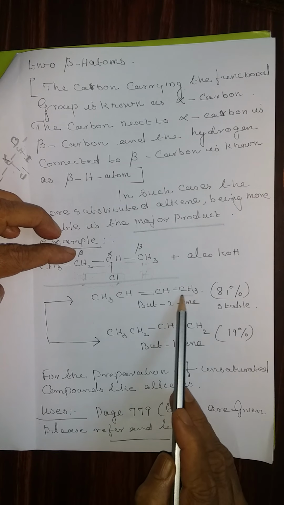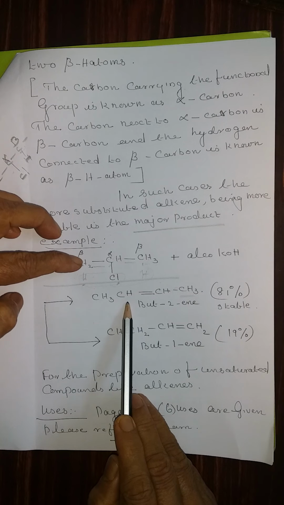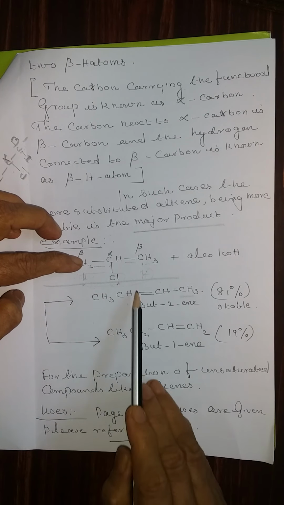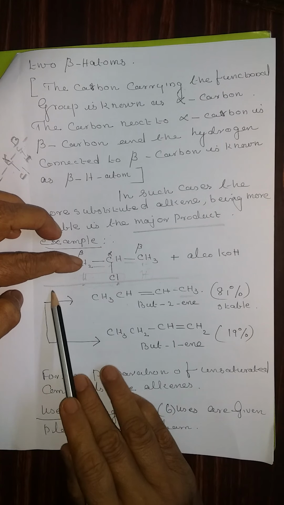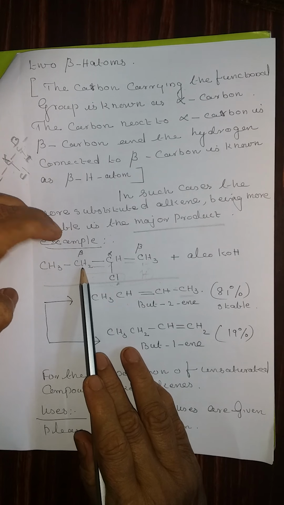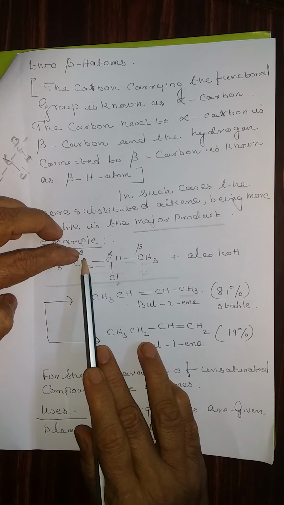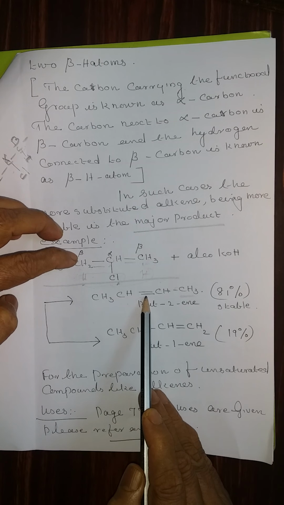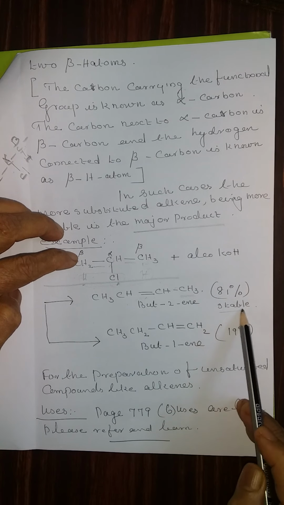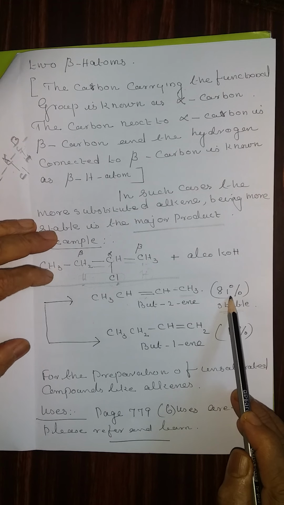Nothing happens to the right hand side beta hydrogen. From the left hand side, one hydrogen, and from the alpha carbon atom, one chlorine atom, eliminate a hydrogen halide molecule and create a double bond between this CH and this CH. That means between the alpha and beta carbons, a double bond is created. This product is found to be stable, and it is about 81% of the product.